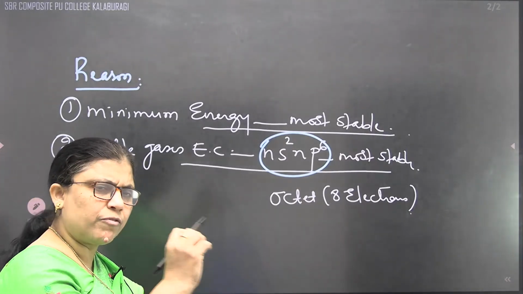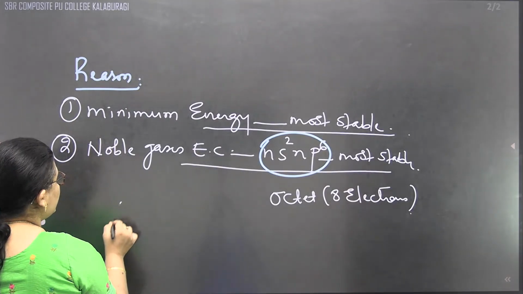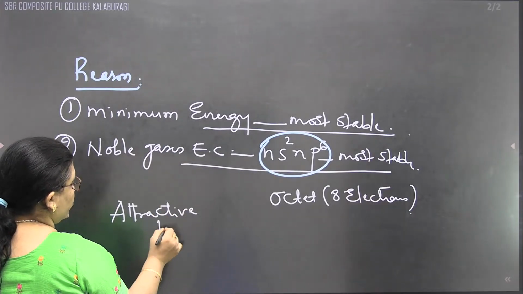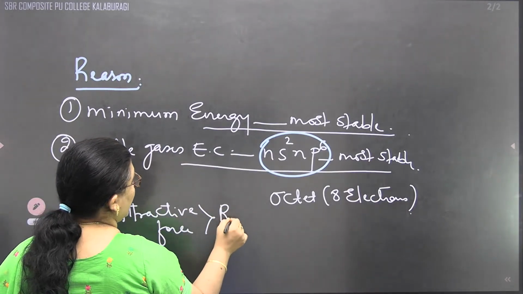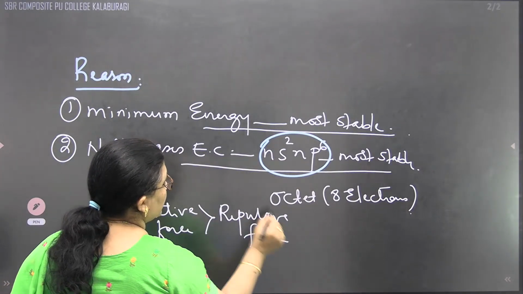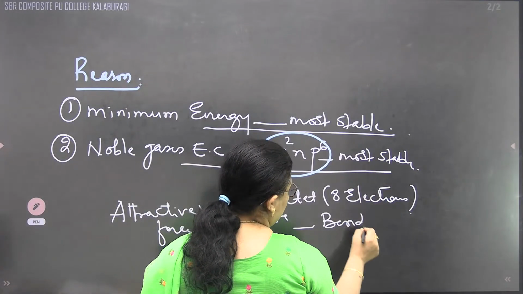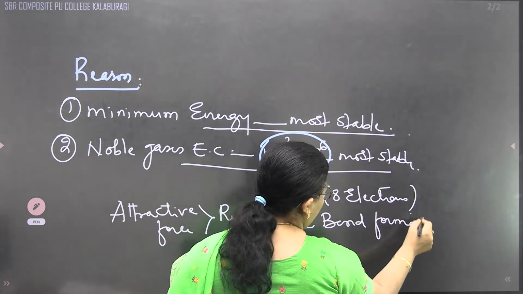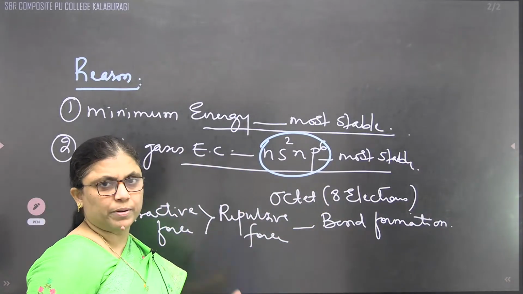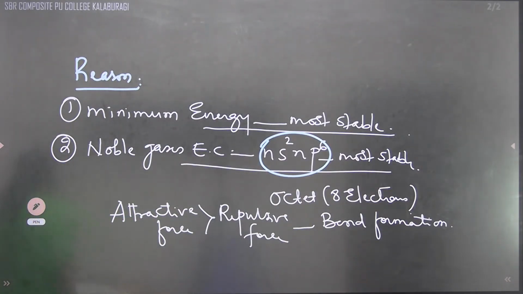And always, in any formation of a bond, the attractive force must be greater than the repulsive force. Attractive force must be greater than repulsive force. Then only can we expect a bond formation. Then only we can expect what, children? Bond formation. Otherwise, we cannot expect bond formation. If it is reversed, and the repulsive force is greater than the attractive force, we cannot expect bond formation.